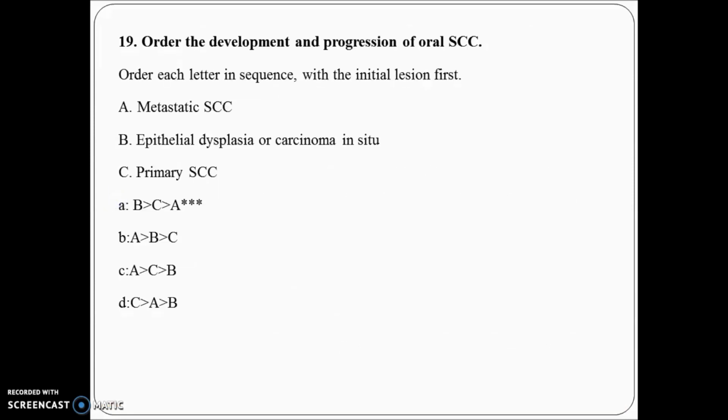So in the sequence matching question, mostly it comes from oral pathology. Here what you have to do, you should know, for example, ameloblastoma is there. It occurs in the 6th to 7th decade, the oldest. AOT occurs in the youngest people. So like that you have to arrange the things.